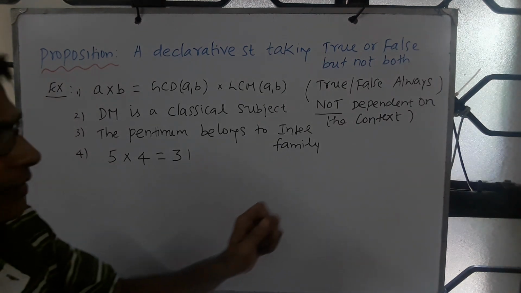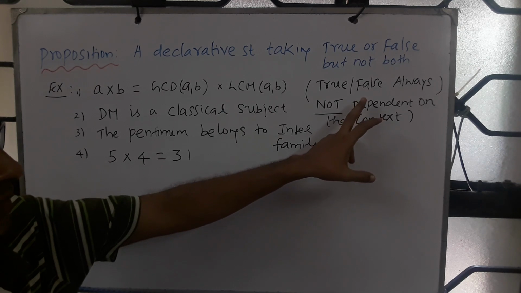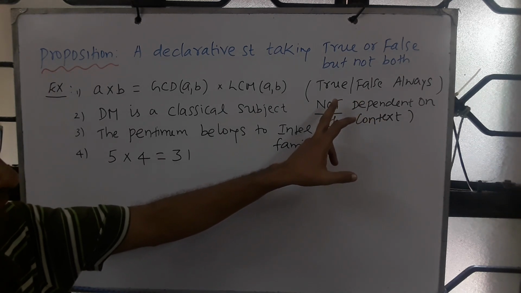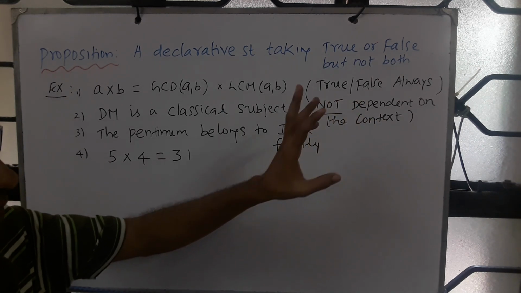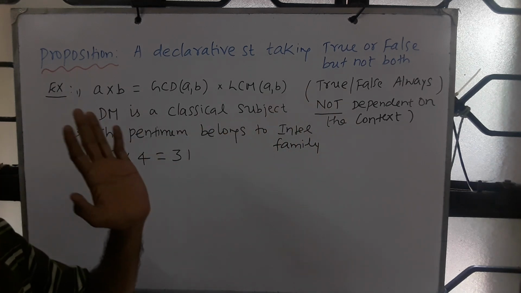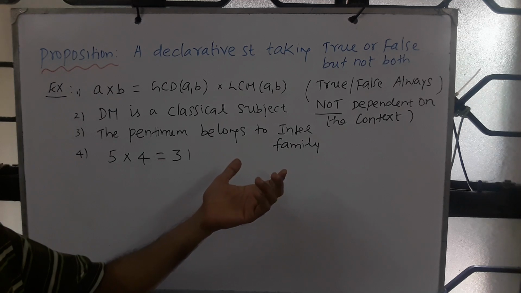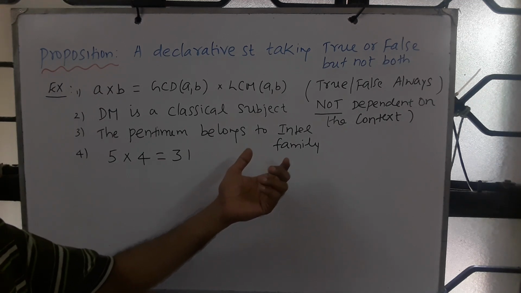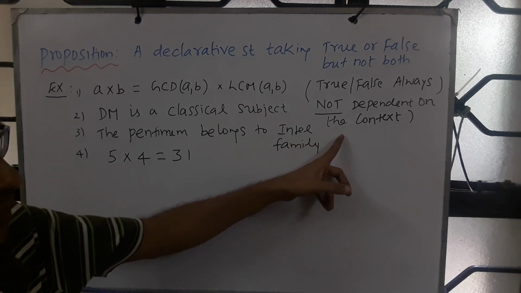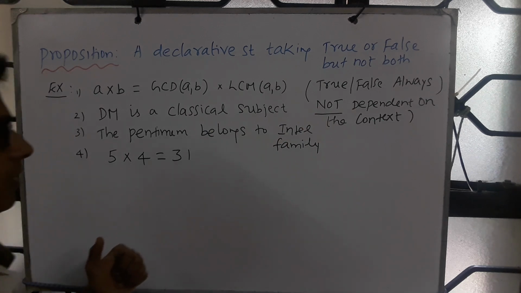Please note, when we say true or false, the truth value, if we associate true, it must be true always. So it must be independent of the context, context insensitive, which means it should not depend on the context.